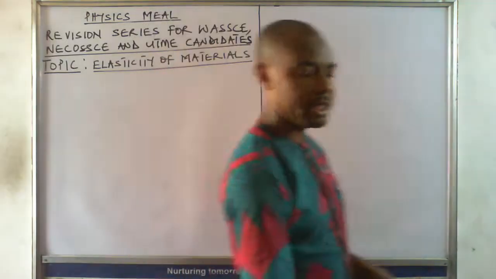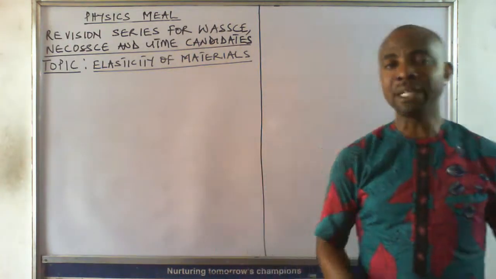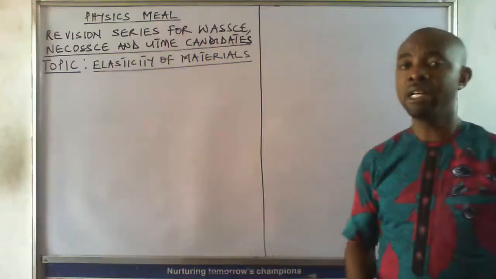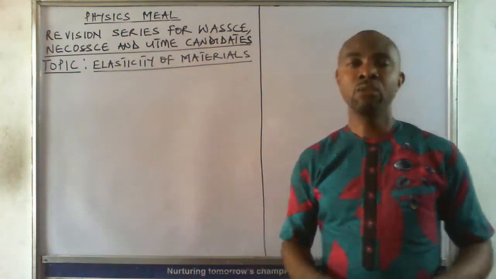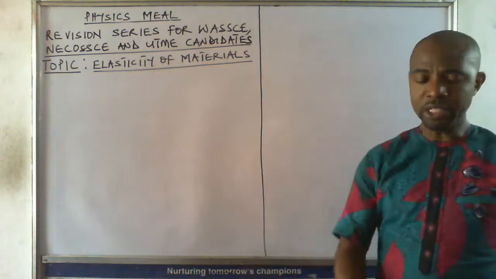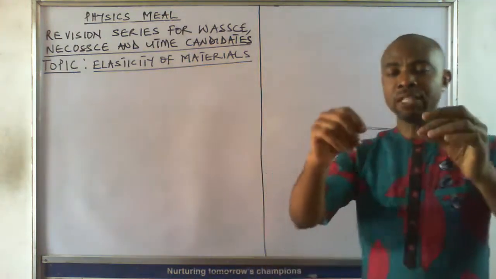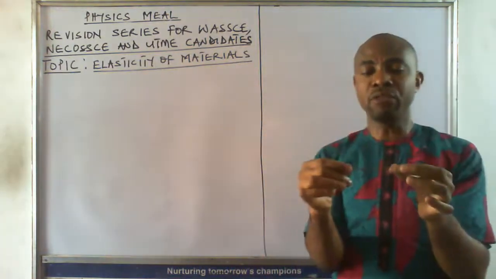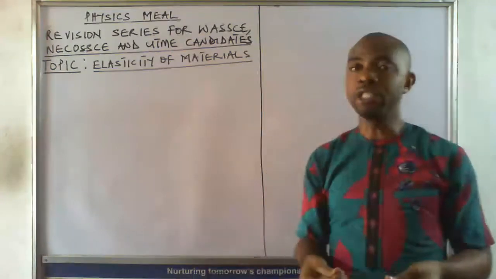Now, when we talk about elasticity, we mean the ability of a material to return to its original shape after the application of a force. When a body returns to its original shape after the application of a force, that body is elastic. For example, you see I apply force on this rubber, and when I remove the force, then the rubber returns to its original what?